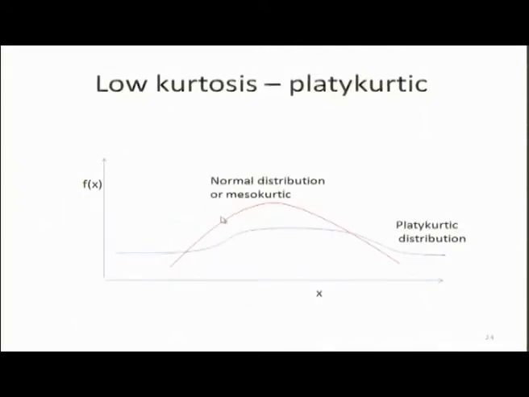In case of platykurtic, this is platykurtic distribution. Red color is again normal distribution or mesokurtic distribution. Blue is a platykurtic distribution. Now, you see in platykurtic distribution, frequencies or probabilities of all the values from low to high are more or less the same.